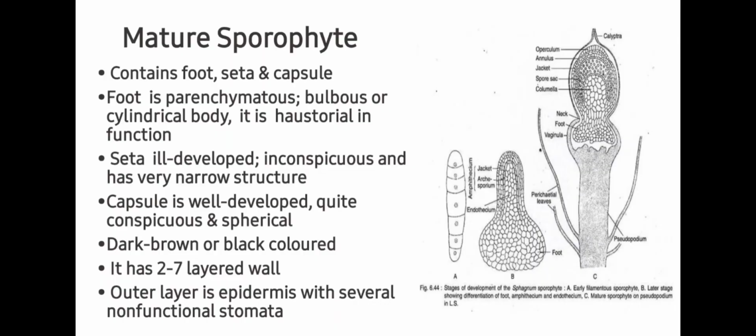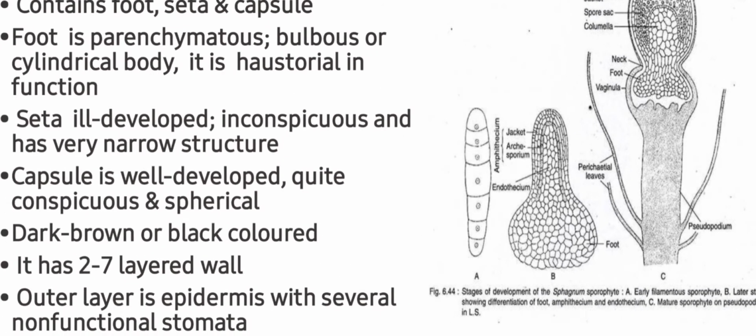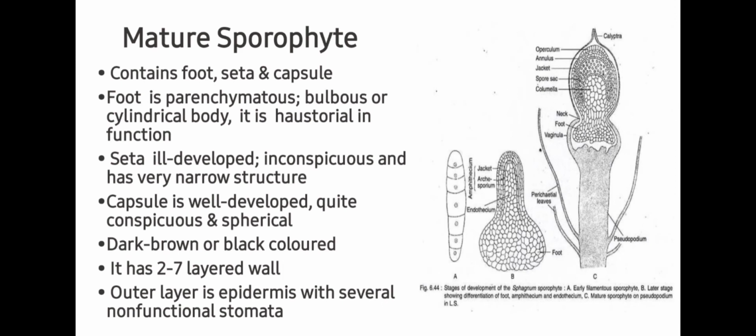Next is mature sporophyte. After fertilization, that is fusion of the egg and spermatozoid, there is formation of zygote. Zygote undergoes various periclinal and anticlinal divisions and will produce 3 types of cells, that is epithecium, amphithecium and endothecium.